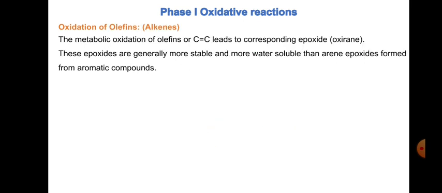Then the next kind of reaction is oxidation of olefins. So olefins are nothing but carbon-carbon double bonds. So they are alkenes. So metabolic oxidation of olefins, or carbon-carbon double bonds, usually leads to the corresponding epoxide, which we refer to as an oxirane. So these epoxides are generally more stable and more water soluble as compared to the arene oxides which are formed in the aromatic compounds that we have discussed.